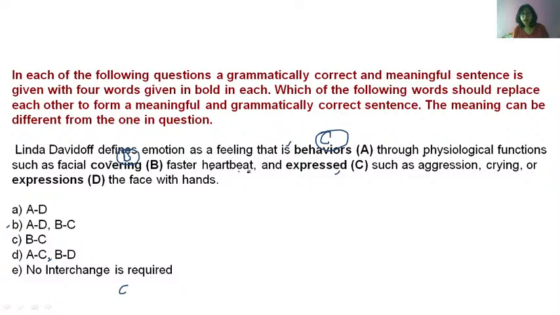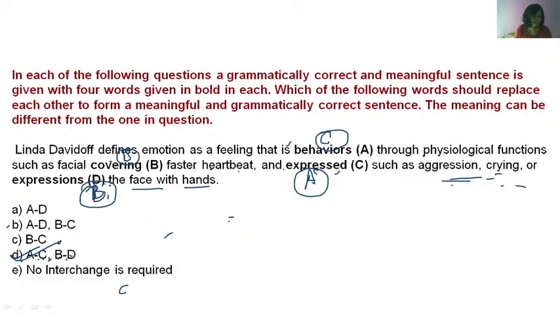Expressions, faster heartbeat and aggression, crying. These are what? These are behaviors. And behaviors such as aggression, crying, or what? Or dash the face with hand, covering the face with hand. Okay? B. So D is replaced with B, and A is replaced with C. So A, C, D, B. This one, option D. Okay.